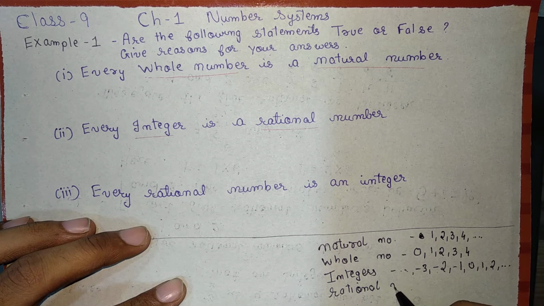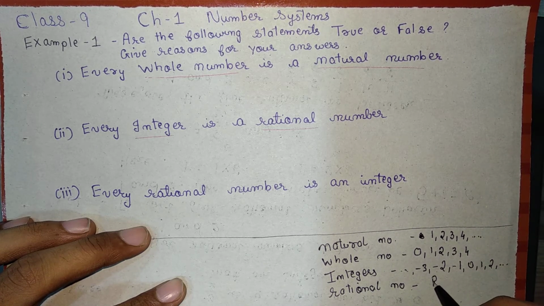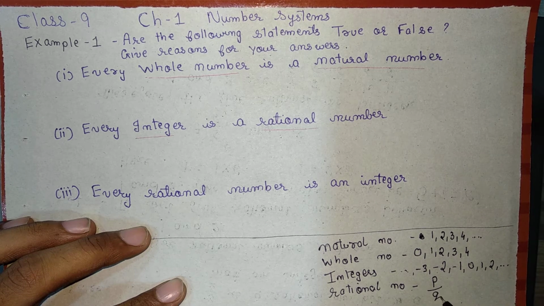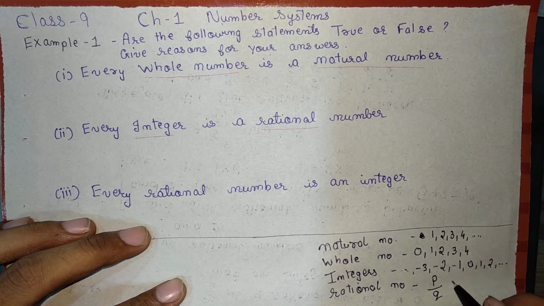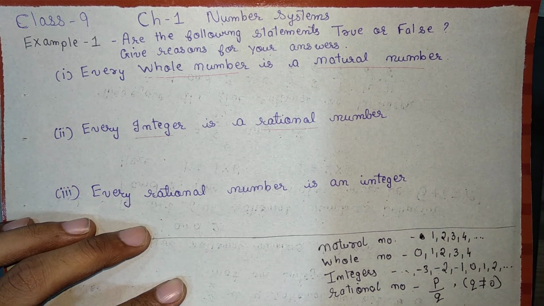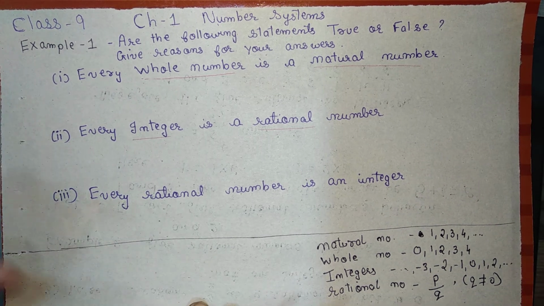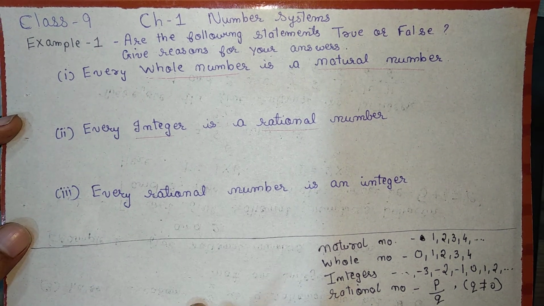Rational numbers are any numbers that satisfy the p upon q form, in which the denominator q should not be equal to 0. This we have already covered in depth in the very first video, the introduction.